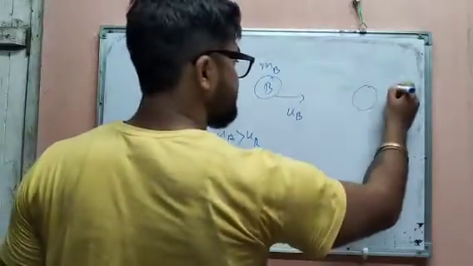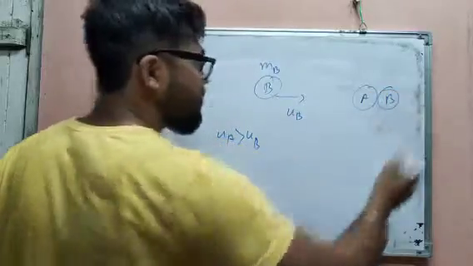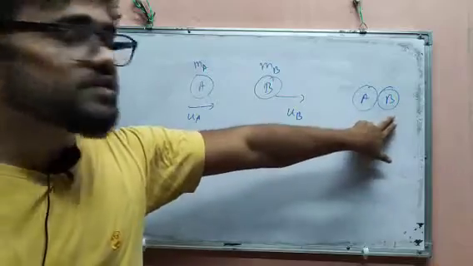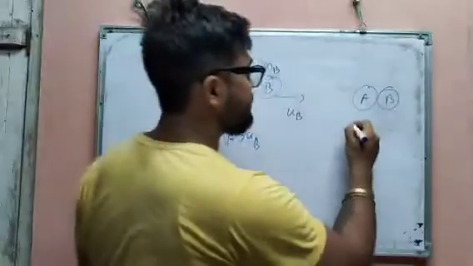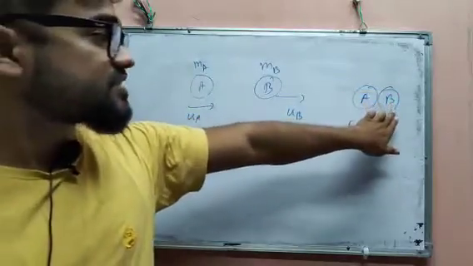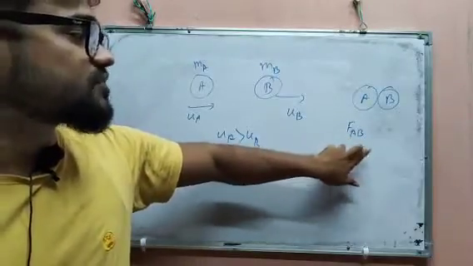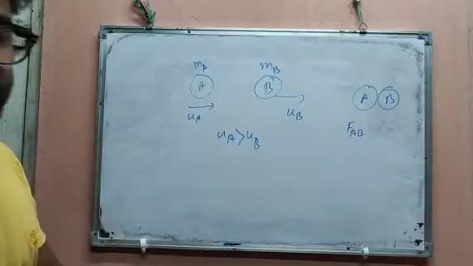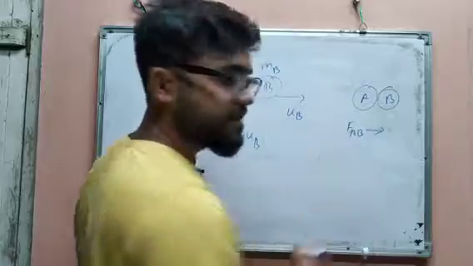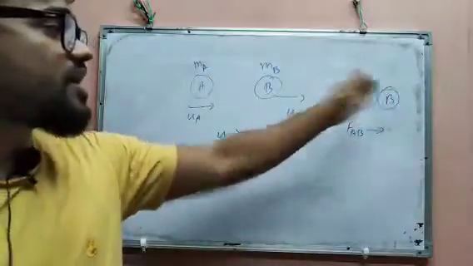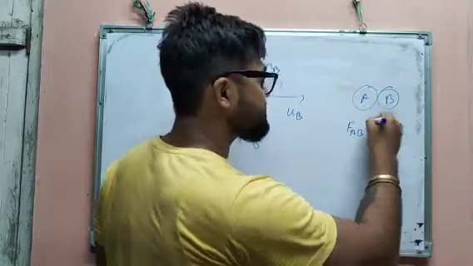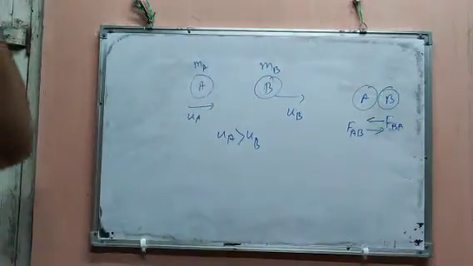So when they strike each other, the object A will apply a force over B, which is known as FAB, because A will strike B. And object B will also apply a force over A, which will be denoted by FBA, and this direction will be like that. Okay, so now what will happen?